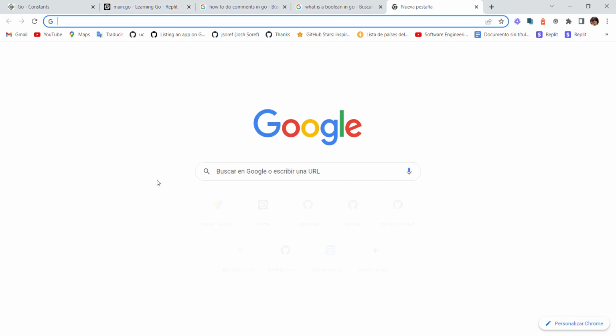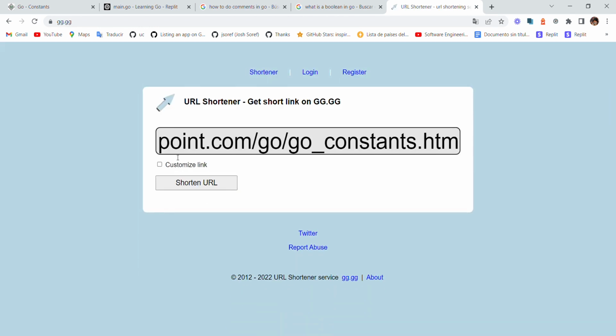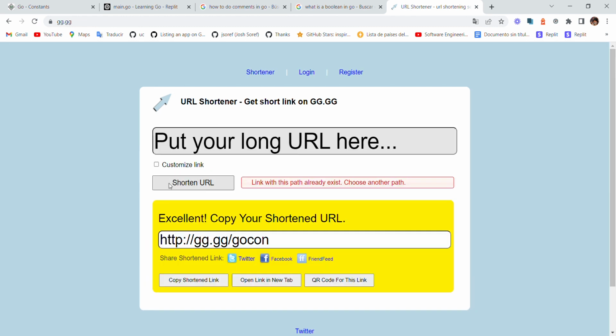Now I'm just gonna do gg.gg, just a shortcut for this. So this will be Golang. Gocon, okay, it's Gocon.